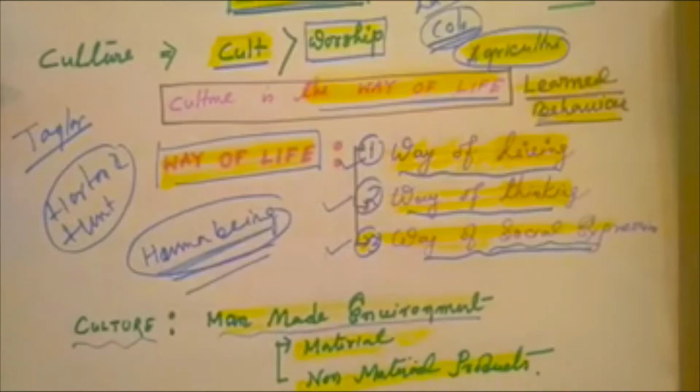An example of material culture is urbanization and construction technology. All these things are examples of material culture. Non-material culture is the philosophy, thinking, lyric, all these are examples of non-material culture.